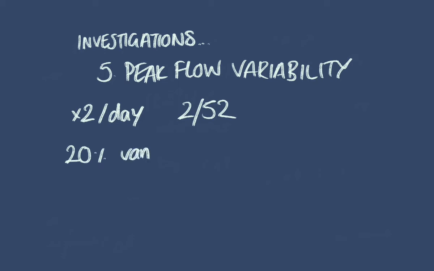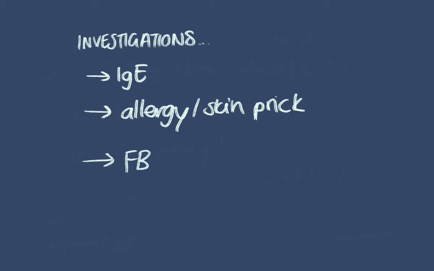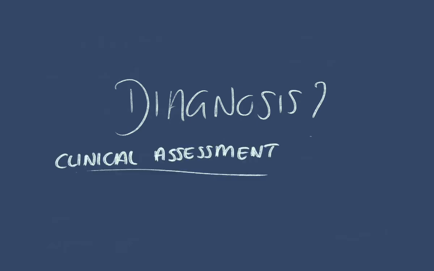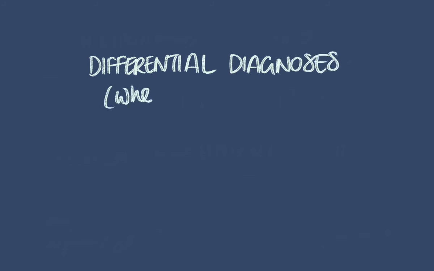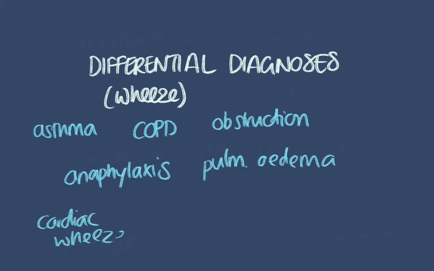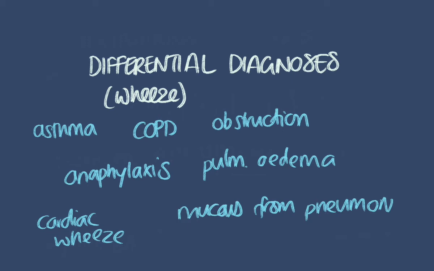There are a couple of other helpful tests, such as IgE, allergy and skin prick testing, or FBC and eosinophil count. Important to know that there's no direct test that gives a definitive diagnosis of asthma. It's just based on clinical assessment. In terms of the differential diagnosis of wheeze, obviously there's asthma, there's also COPD, obstruction such as from a foreign body, anaphylaxis, pulmonary edema, cardiac wheeze, and mucus from pneumonia.